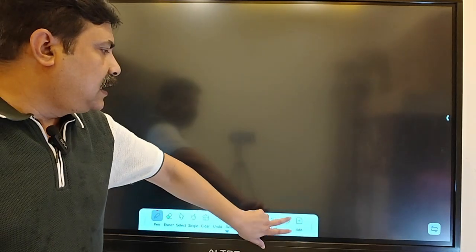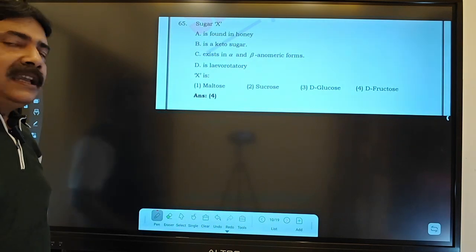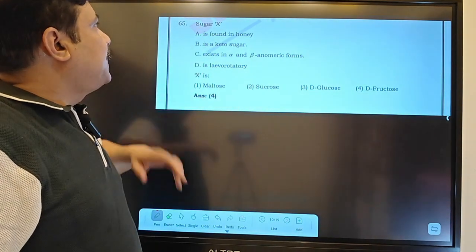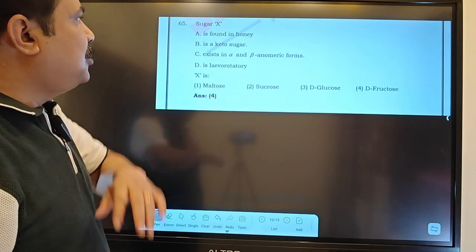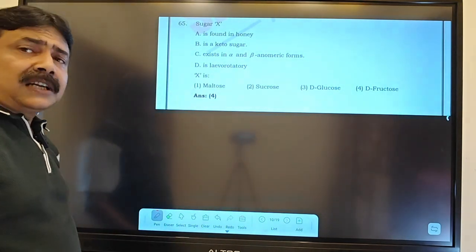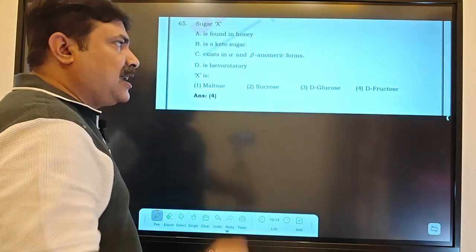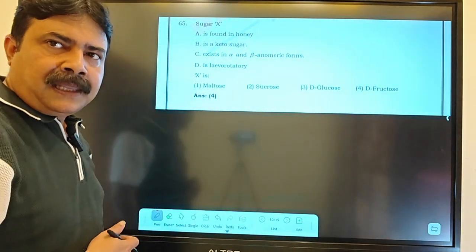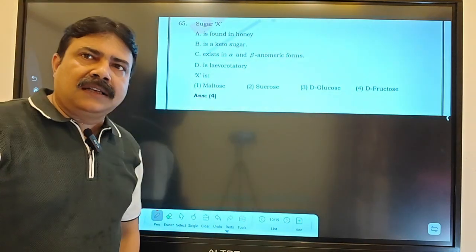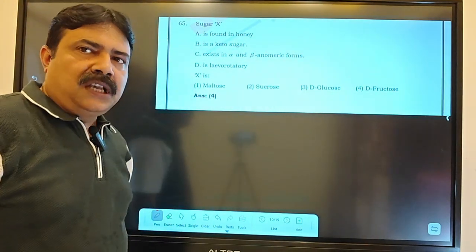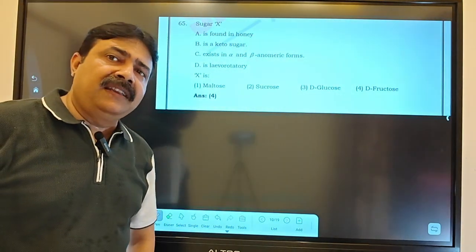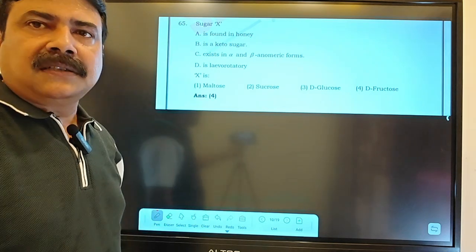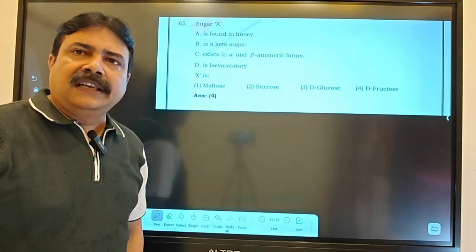If you look at the next slide, my dear students, you will get to know the idea very clearly. Here they are asking about a sugar found in honey, a keto sugar, which exists in alpha and beta anomeric forms. It is levorotatory. D-fructose is a levorotatory sugar because the optical rotation gives a minus sign. That's why in the inversion of cane sugar, sucrose, the overall value goes from plus to minus 90. That value comes into the picture, so you need to understand these things clearly.